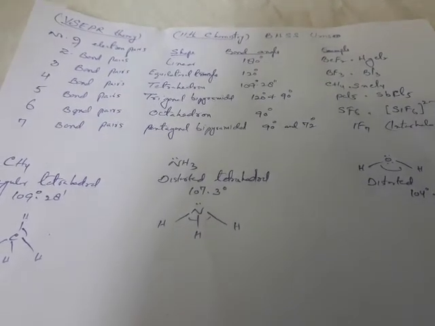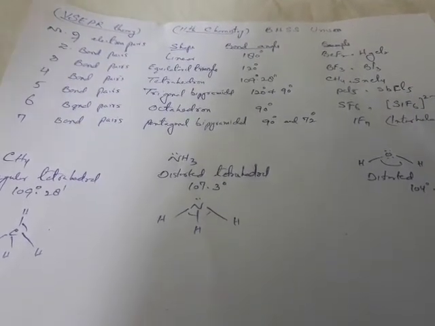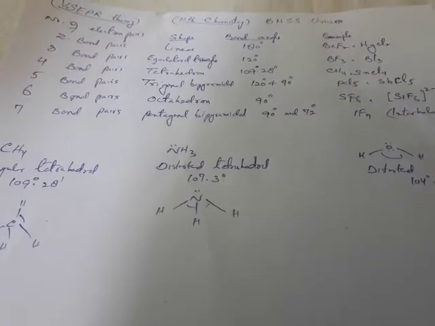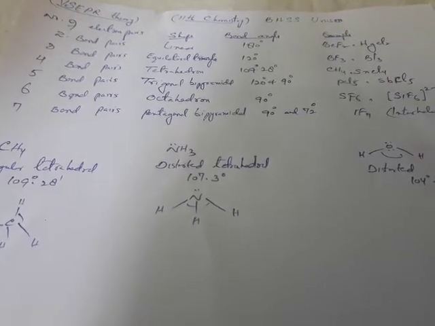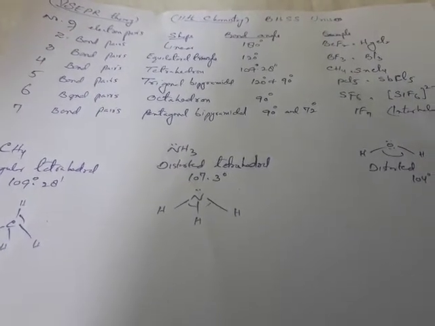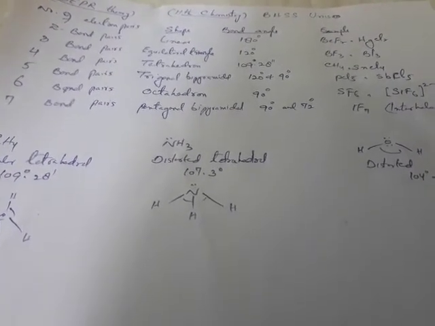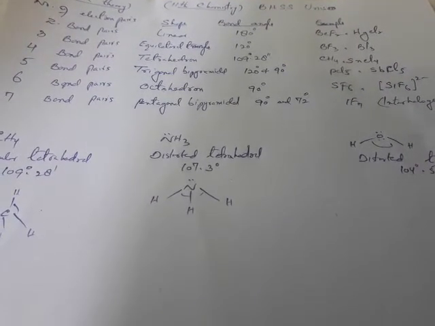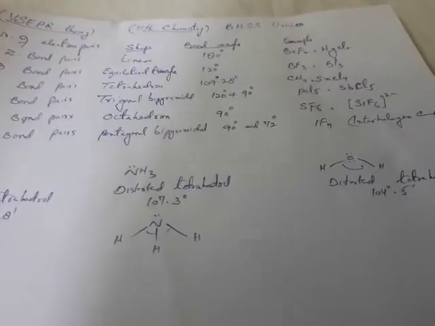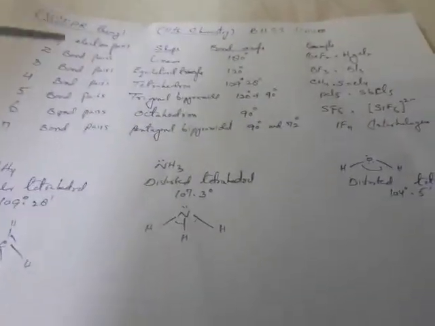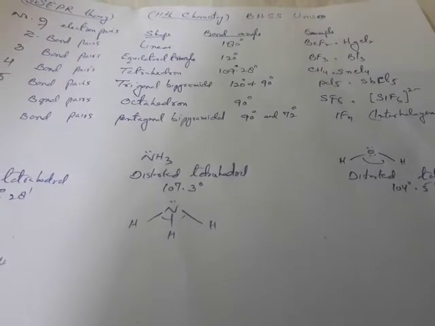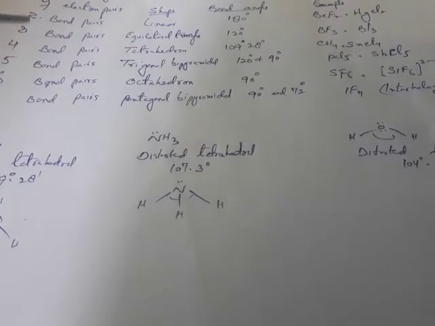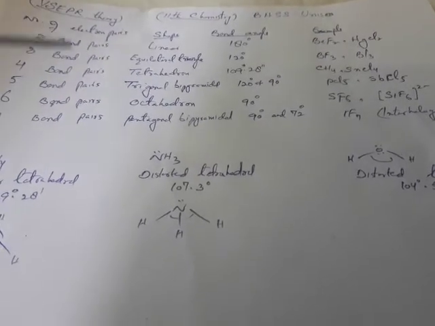Now, as these electrons are negatively charged and similarly charged, there occurs a repulsion between them. This repulsion is minimum between bond pairs and bond pairs, and it is maximum in case of lone pair repulsion, and it is intermediate between lone pair and bond pair.